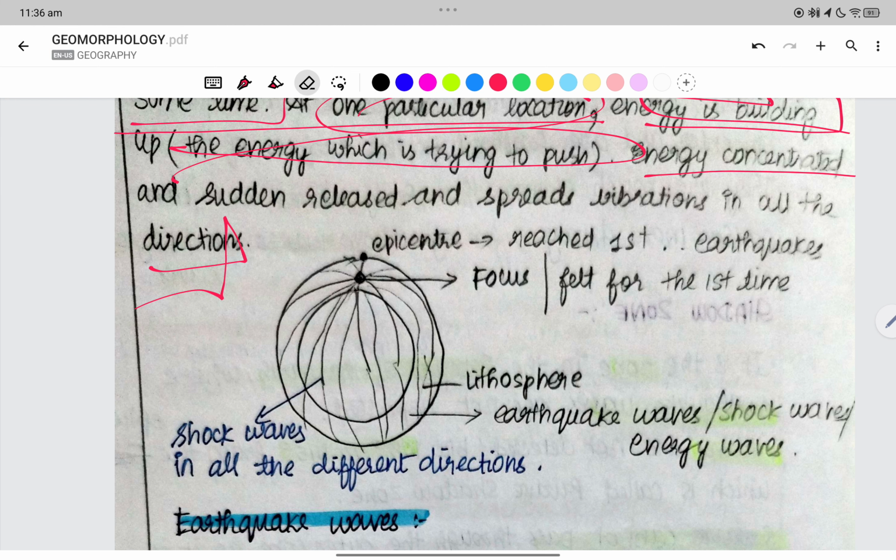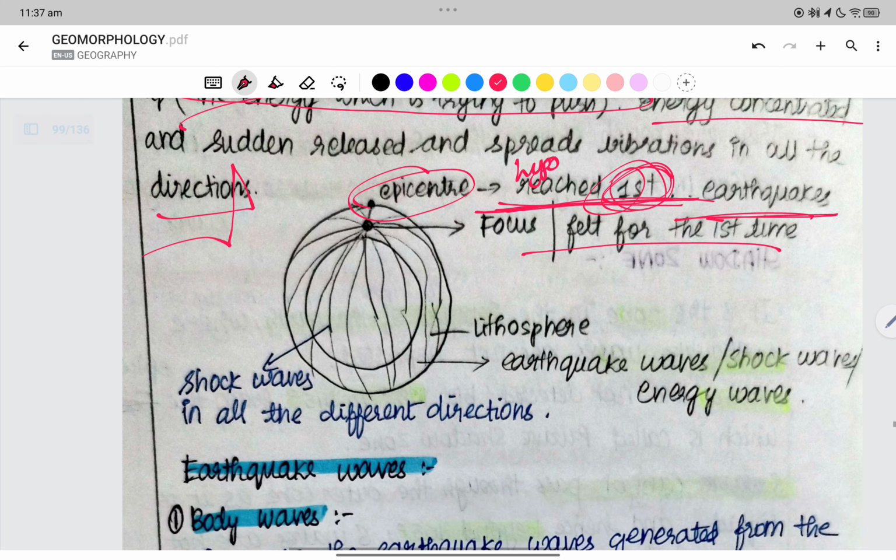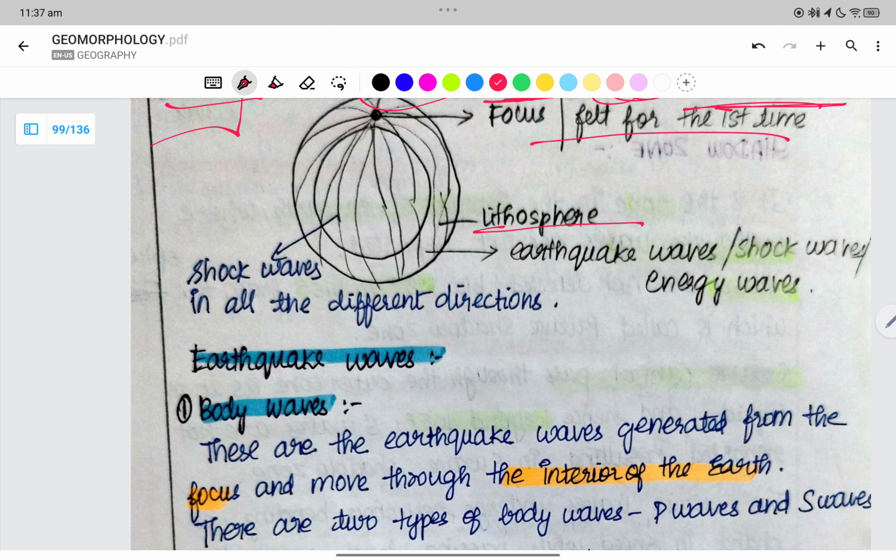The point where the energy is being released is what we call the hypocenter, but the epicenter is where it reaches first. The earthquake's focus is felt for the first time at the epicenter. In the lithosphere, we have shock waves in all the different directions. Earthquake waves, or shock waves, or energy waves.